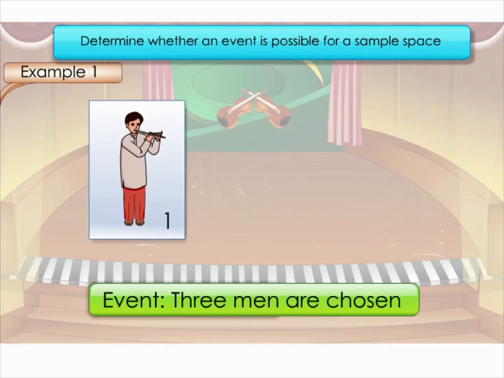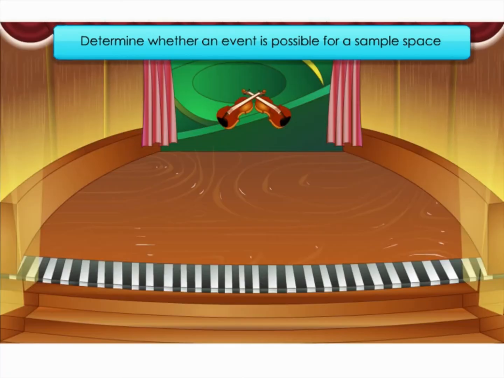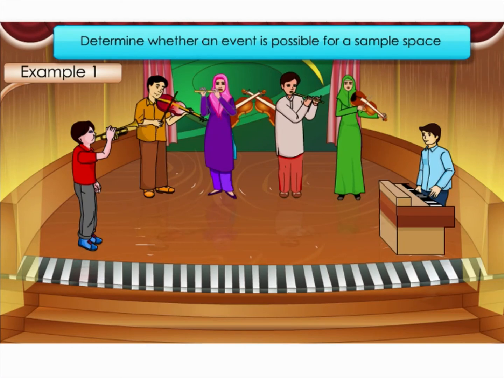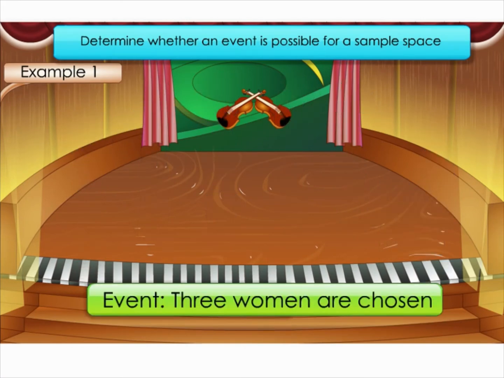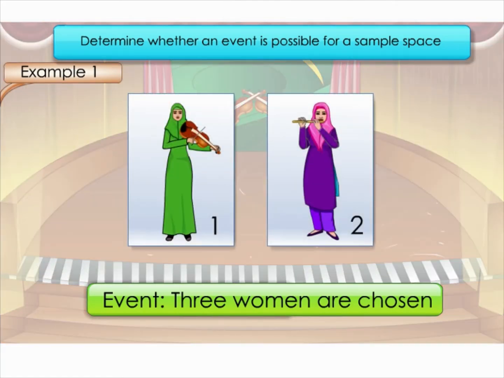1 man, 2 men, and 3 men. So it is clear that the event 3 men are chosen is possible for the sample space. In this example, 3 musicians are chosen from a group of 4 men and 2 women. The second event is 3 women are chosen. 1 woman, 2 women. There are only 2 women in this group. We can see that the event 3 women are chosen is impossible for the sample space.